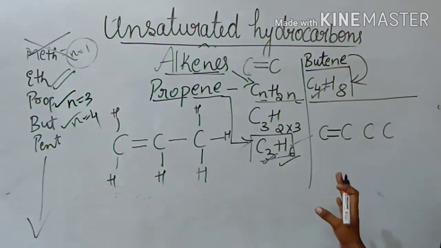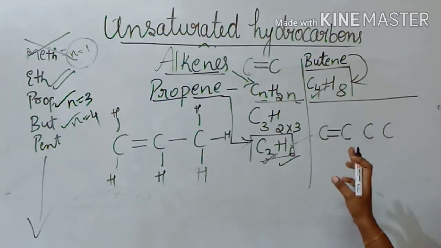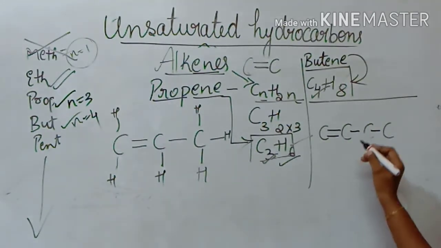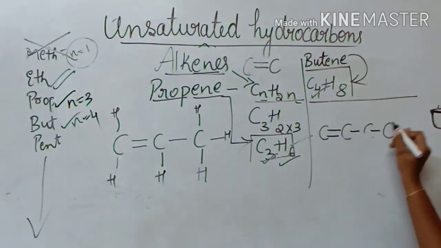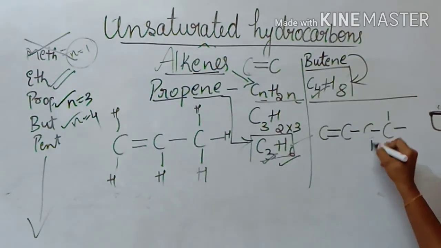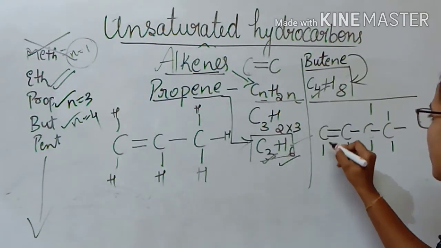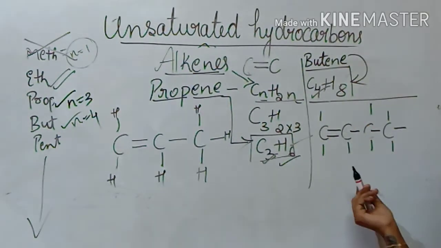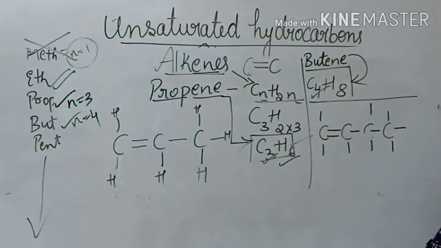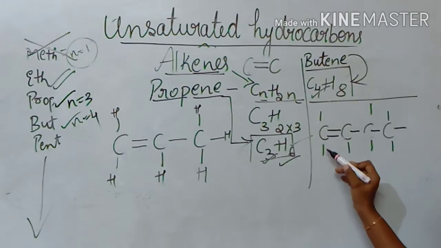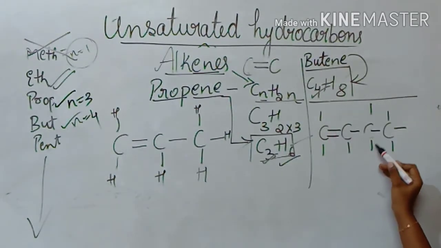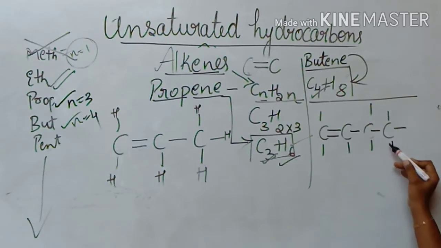Okay, now I'll be writing at the beginning. So this carbon is having the double bond between them and the rest of the carbons will be having single bonds. Now how many hydrogen atoms are there? 8. I'll write 1, 2, 3, 4, 5, 6, 7 and 8. Again, why is it not here? Just check it. Each carbon should have 4 bonds around it, indicating the 8 electrons. So this carbon 2, 4, 6, 8. For this carbon 2, 4, 6, 8. For this carbon 2, 4, 6, 8. And for this carbon 2, 4, 6, 8.